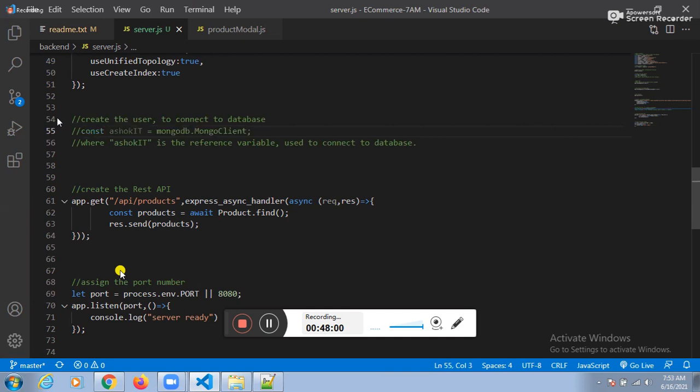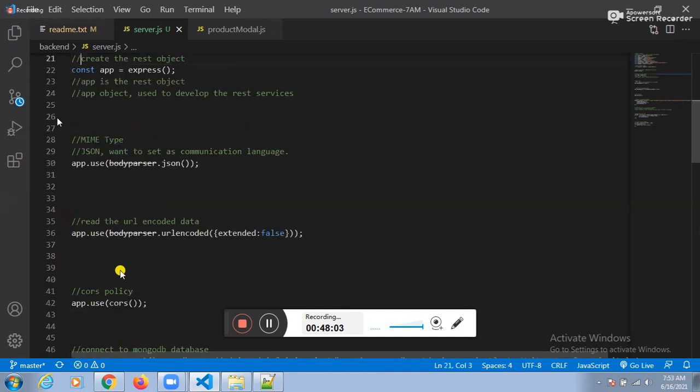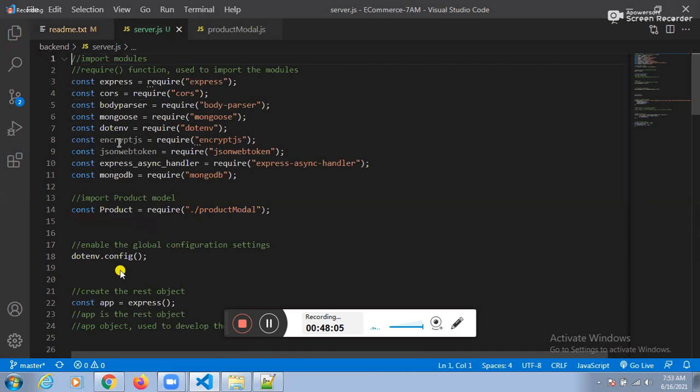Not only that one, there is a lot of unused code. Encrypt.js or JSON web token, am I using them now? No, sir. And one more, generally we create the DB user on the server DB side, not at our code level, right? Coming to the code level also, we need to create it. DB users and all we have to provide in the DB while installing the DB.